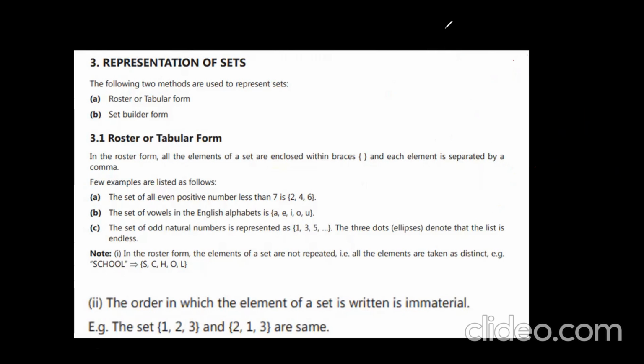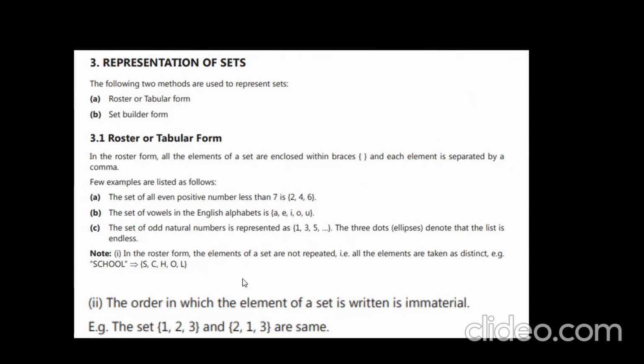Here, let us take SCHOOL. This is school, and I want to write this in set form or roster form. How can I write? Why? Because here it contains two elements that are the same, so we should not consider both. You must take only a single element. You understand? Very good.